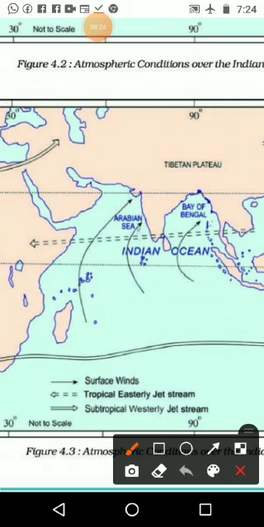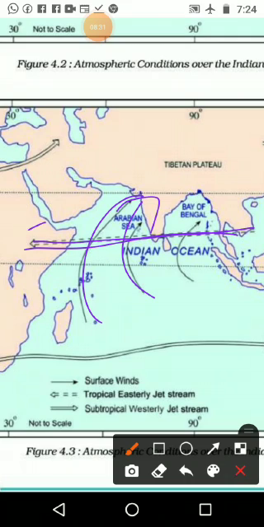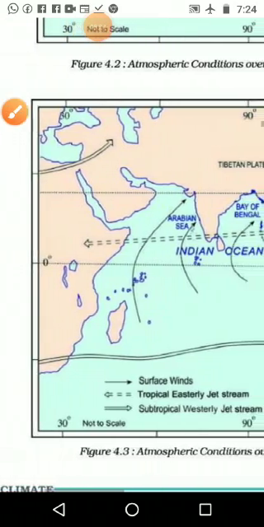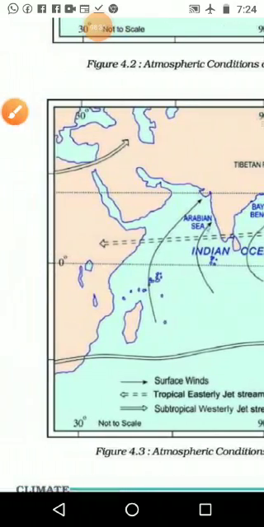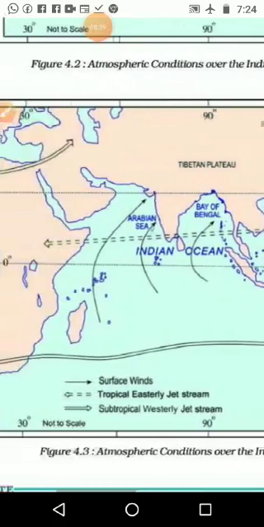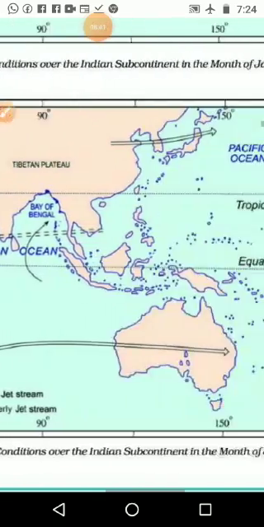And at the same time we are getting the surface wind from the equatorial region, the northeastern wind. It is starting. At the same time we are getting the easterly jet streams also. And then at the same time we can see the subtropical westerly jet stream also, but the position is different. It is starting from the Pacific Ocean.